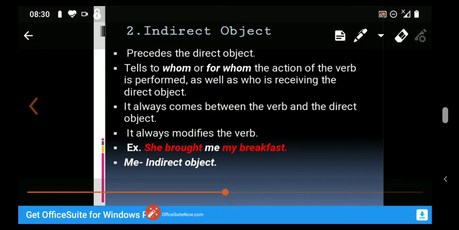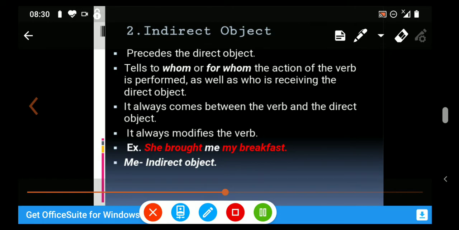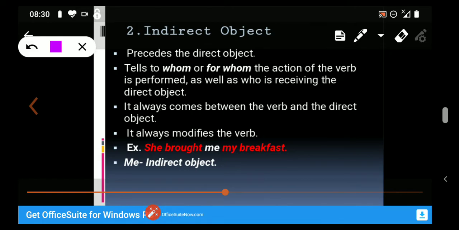An indirect object always comes between the verb and the direct object, and it always modifies the verb. See the example. She brought me my breakfast. Now ask the question: for whom did she bring breakfast? The answer is me. She brought breakfast for me. So here me is an indirect object.